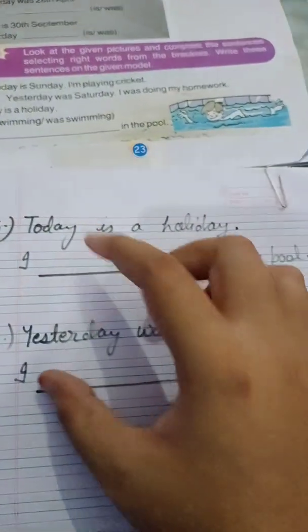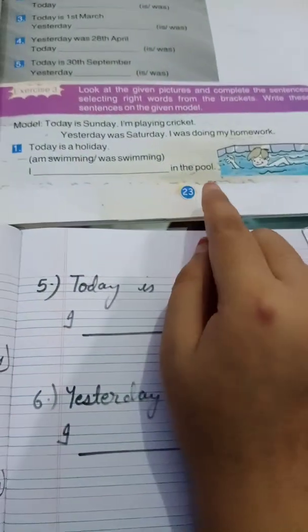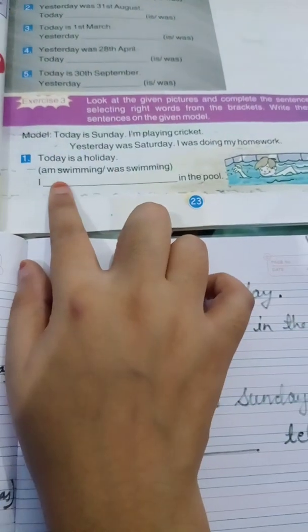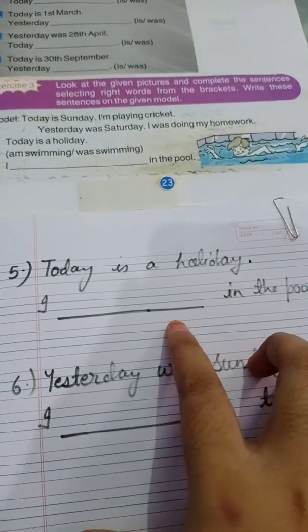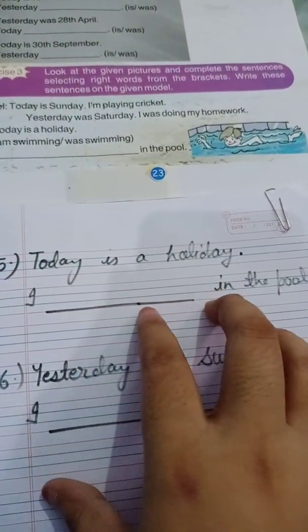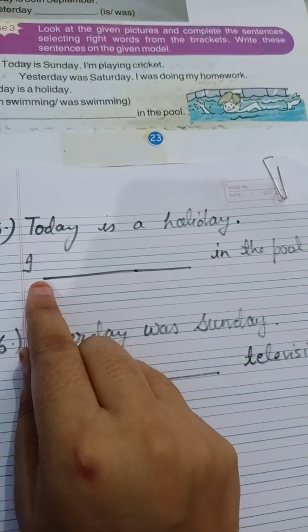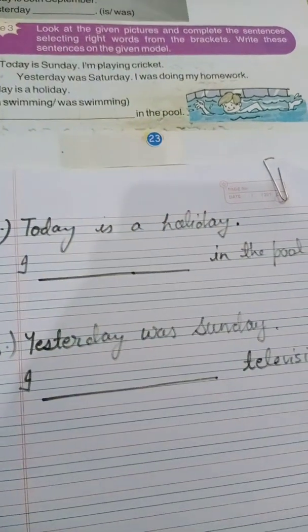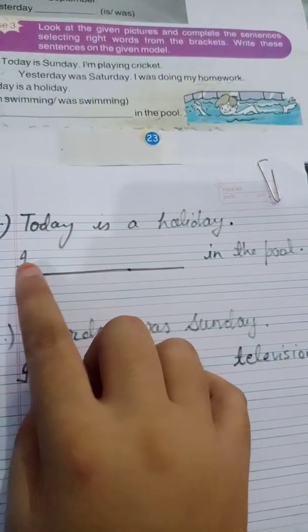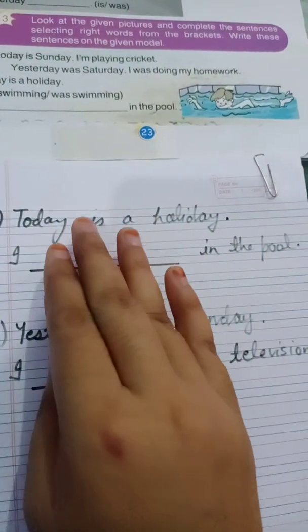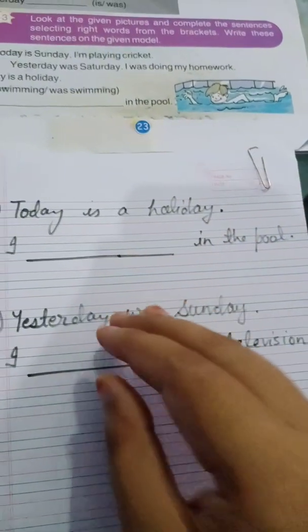So here I am including two more fill in the blanks from page number 23. Okay, so today is holiday. Here you have to use the words which we write or say with I in present action and in past action.